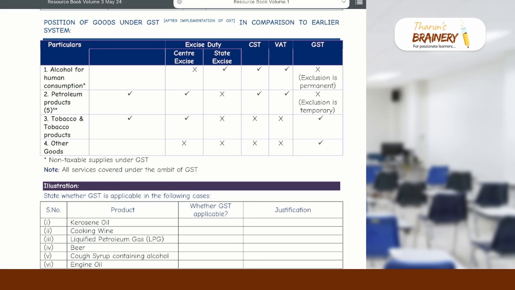Next class we will continue first. What we have seen so far is the various goods which are not coming under the ambit of GST. The remaining portion we will continue from the next class, that is tomorrow, and tomorrow and the day after also, at the same timing. Okay, thank you.